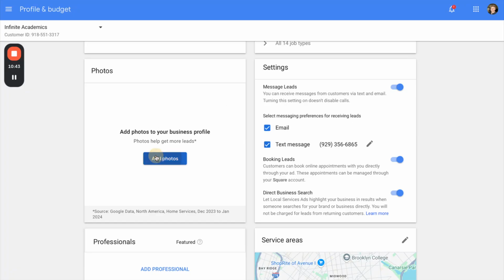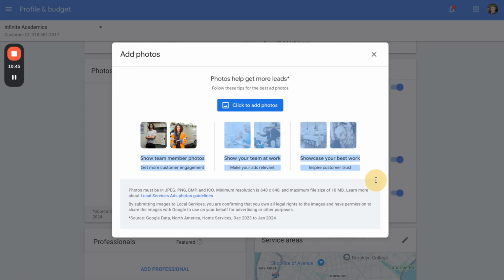On the left, you can add photos. Just do exactly what they tell you here. You should add team member photos, photos of your truck, your van, your crew, your owner, your dentist, your lawyer, your office, your law firm, all that kind of stuff. Don't add stock photos. If you add stock photos, your ads will not perform. It's just horrible. It's ugly. Even if you think the photos you add look ugly, trust me, it's the fact that they're authentic that people care about. Come on, we know it's real. That's what we want to see.